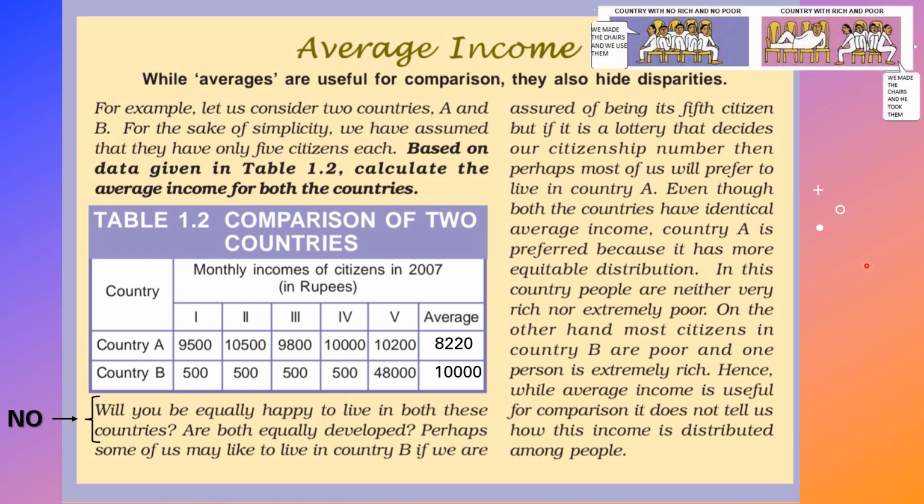Okay, next. Here you can see a country with no rich and no poor. Here see, everyone is equally distributed. We made the chairs and we used them. Next, a country with rich and poor. They are rich and poor here. We made these chairs and he took them. Everyone made the chair, but only he is using the chair here. Here they are so congested. Here also they are adjusting, but everyone made it and everyone is using the chair. Here only he is enjoying the chair. This is what they are saying here.